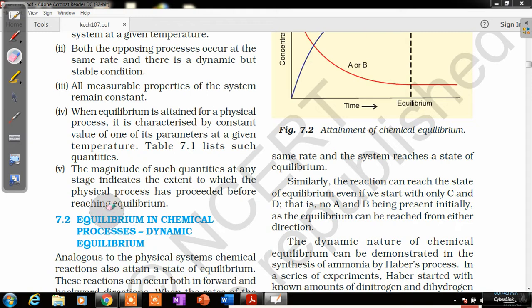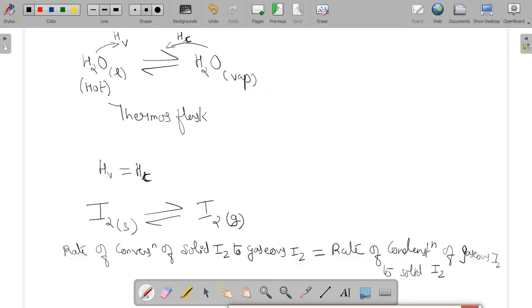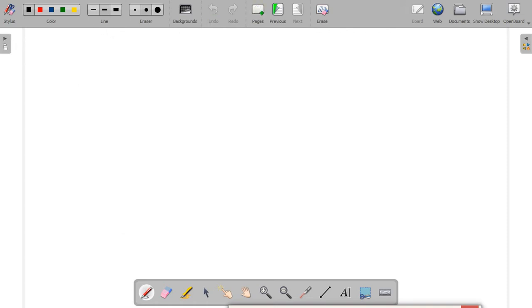Okay, next is the chemical equilibrium. So what is chemical equilibrium? Let's discuss chemical equilibrium.